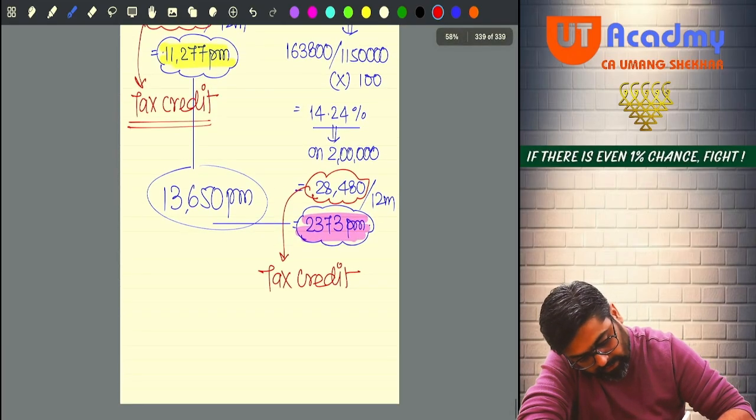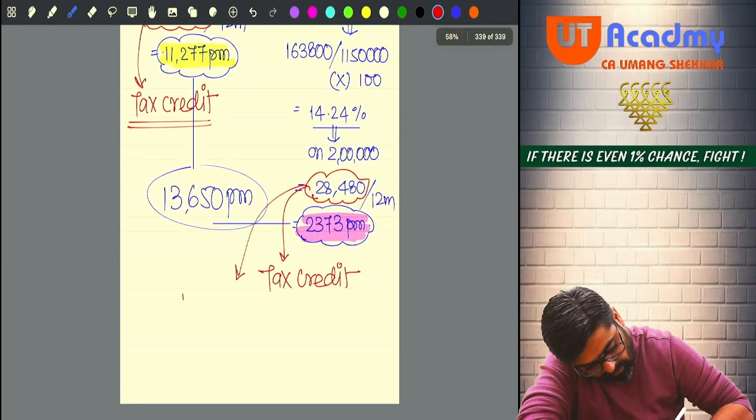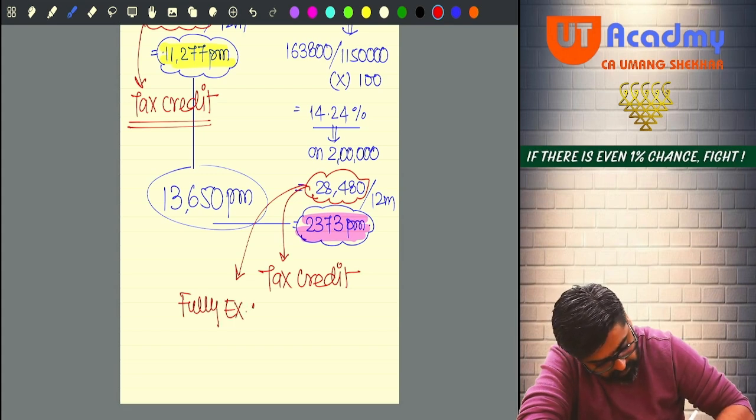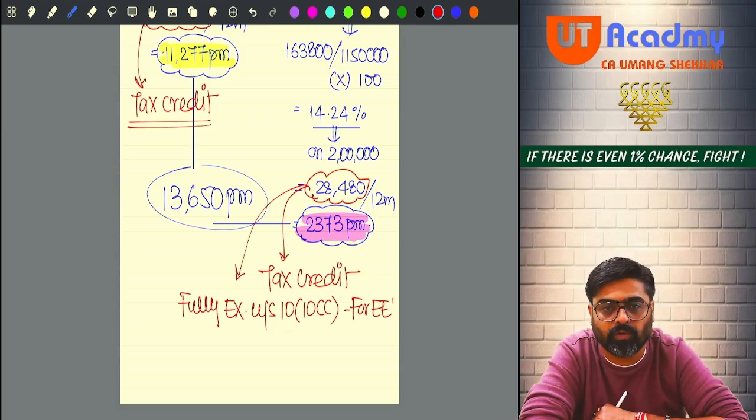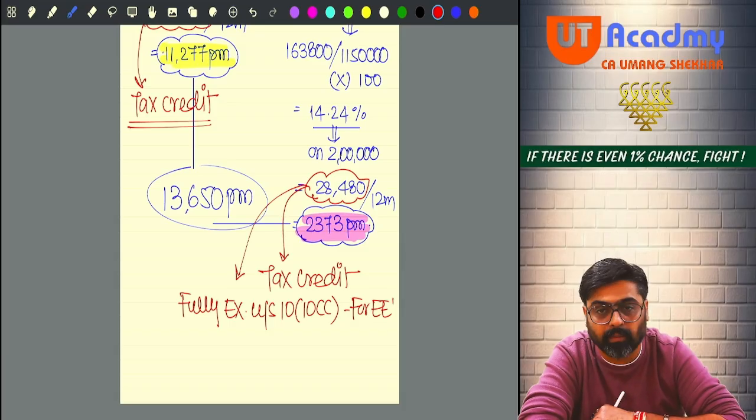Now pay attention, this amount will be fully exempt under section 10(10)(c). For whom? For the employee. For the employee this will not be taxable as a perquisite. Even if it was his obligation met by the employer, it will not be considered as a clause 4 perquisite. 17(2)(4) will not apply on this. Why? Because it is fully exempt under 10(10)(c).